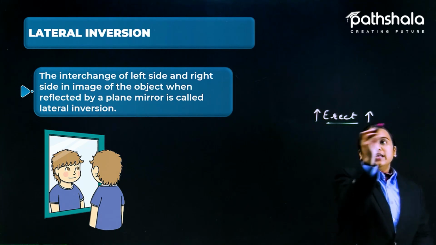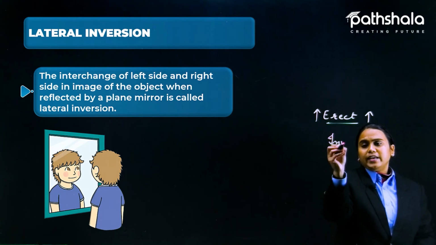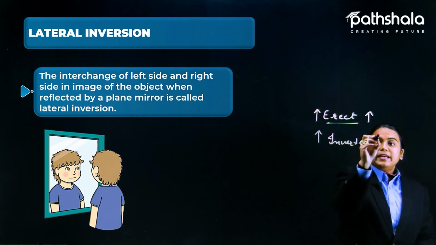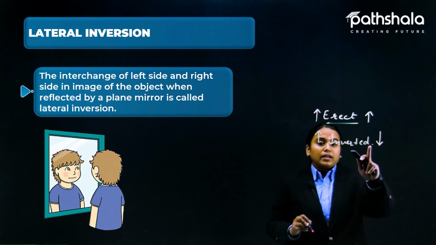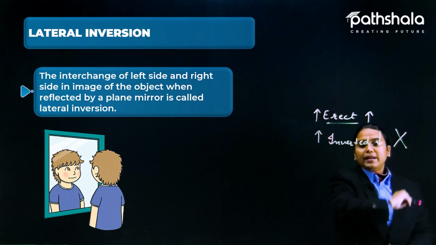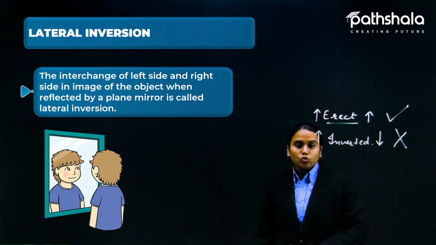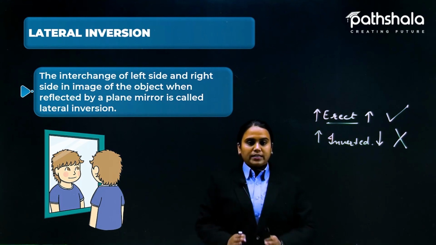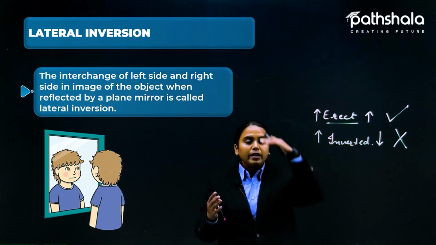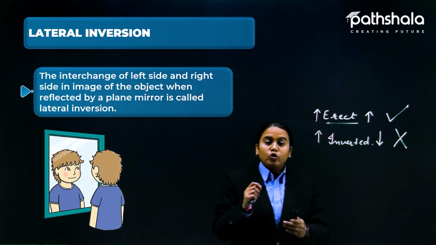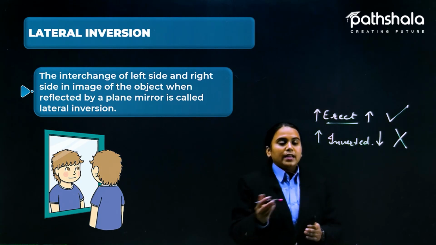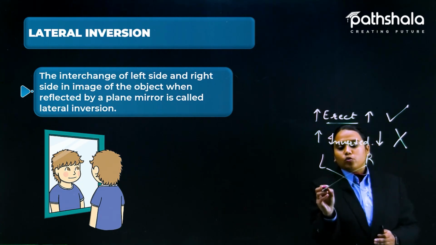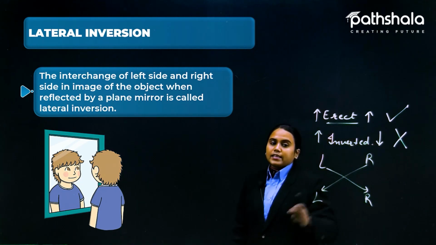Erect and inverted here: in the case of inverted, if the object is standing like this, then the image would be like this. But this is not an example of the plane mirror. This is what the plane mirror does. A plane mirror always shows you the erect image, the same way up, like you are standing here, then you would see your head here and the legs there. But it would show you a laterally inverted image. That means the left side would be shown in the right part and the right side in the left part. This is how it works.